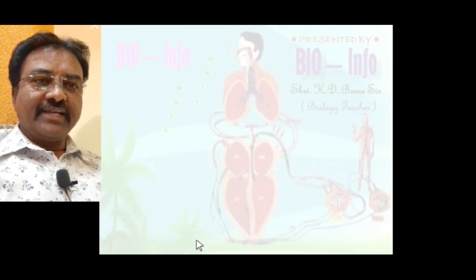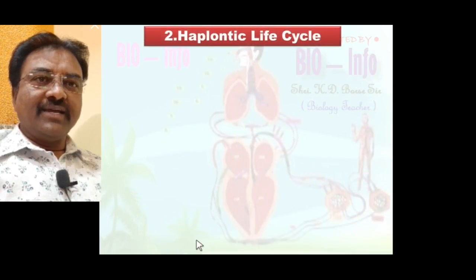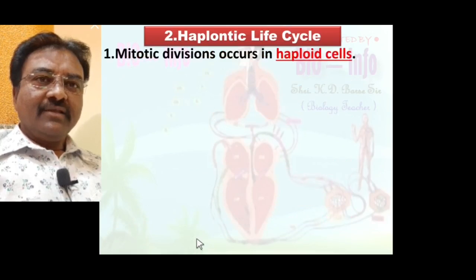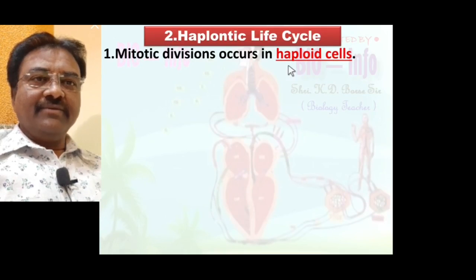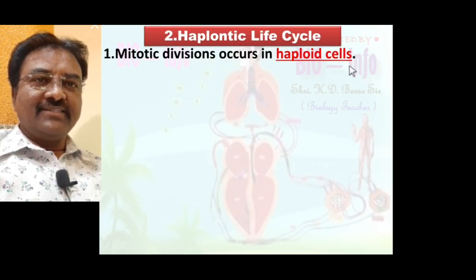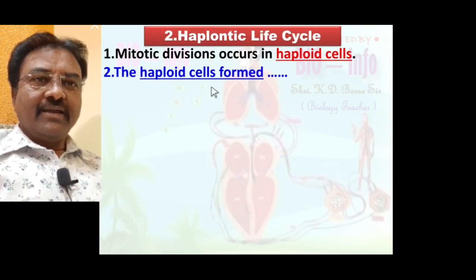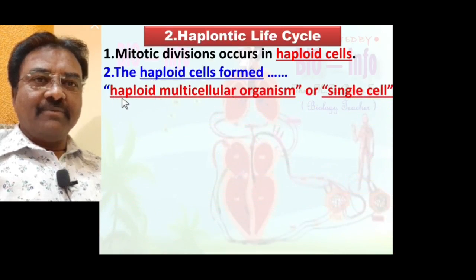Now the second type of life cycle is known as haplontic life cycle. Mitotic division occurs in haploid cells. You know mitotic division occurs in diploid cells in diplontic life cycle, but in haplontic life cycle, mitotic division occurs in haploid cells. Second point, the haploid cells form a haploid multicellular organism.